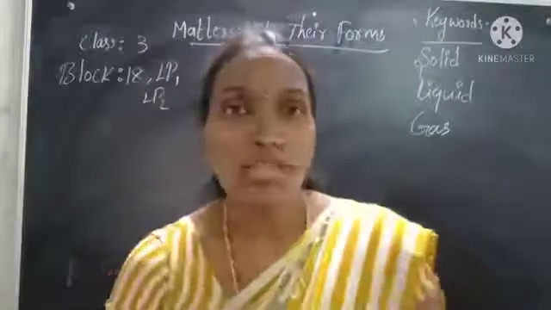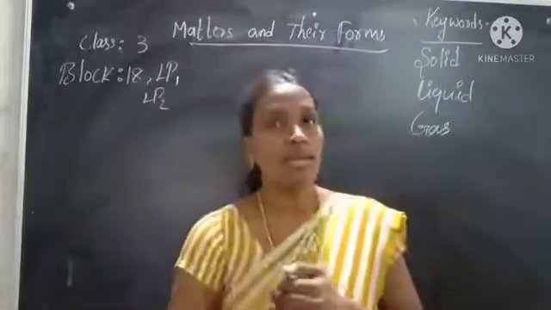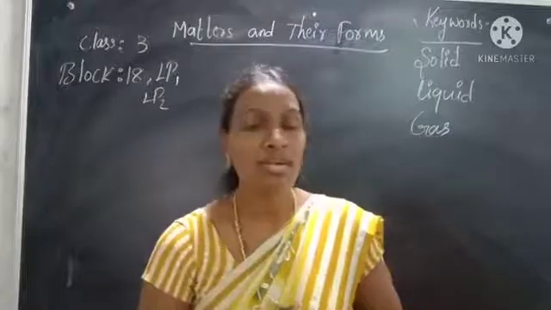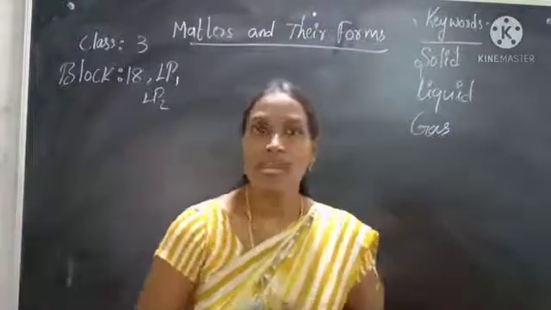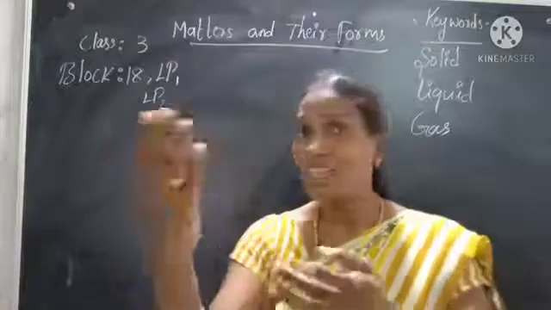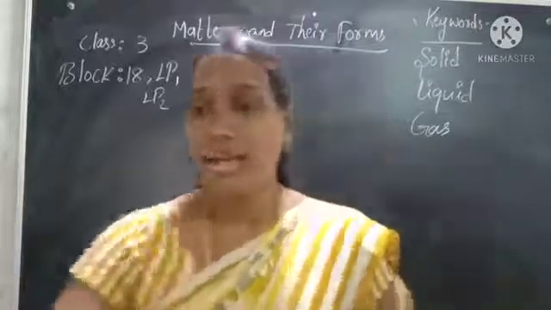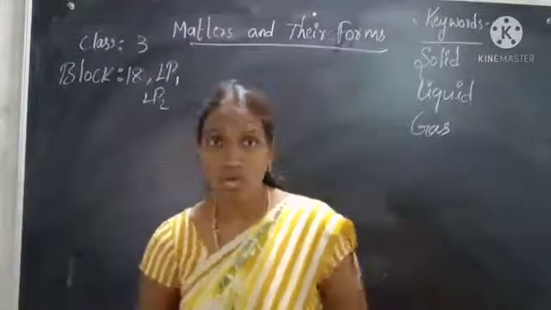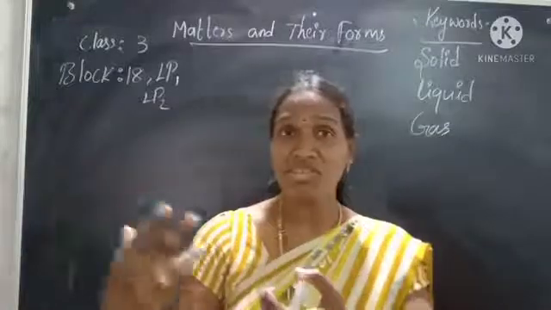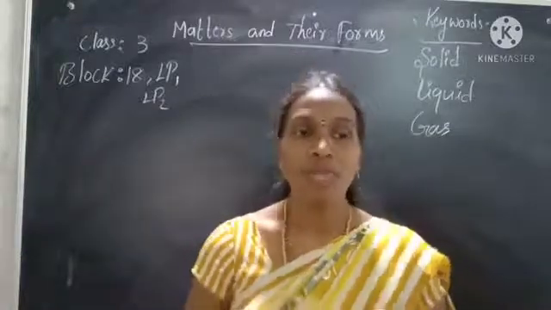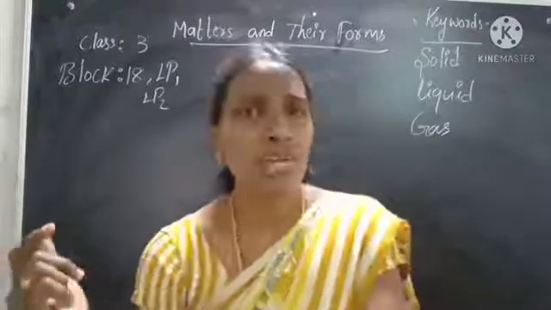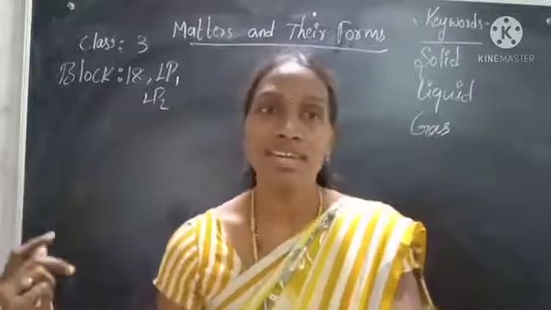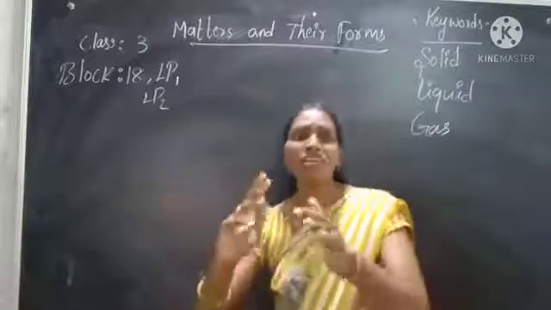Okay, children, before starting, observe your surroundings. I'm also observing. I can see so many things nearby: the tube lights, fans, windows, and the blackboard. I can see some water also, and I can feel the air. When I switch on the fan, I can feel the air. Is there something we cannot see? We cannot see the air, but if we switch on the fan, we can feel it. How are they different from each other?